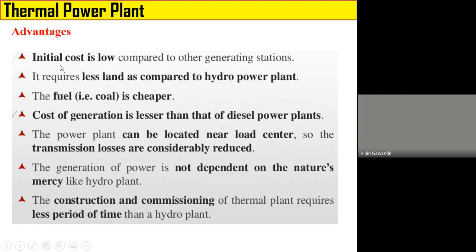Now let us discuss the advantages of the thermal power plant. Initial cost is low as compared to the other power generating plants. It requires less land as compared to the hydro power plant. The fuel, that is coal, is cheaper. The cost of generation is lesser than that of the diesel power plant. The power plant can be located near the load center, so transmission losses are less here. The generation of power is not dependent on nature's mercy like a hydro plant. The construction and commissioning of a thermal power plant requires less time, and it is generally done by BHEL, that is Bharat Heavy Electricals Limited.